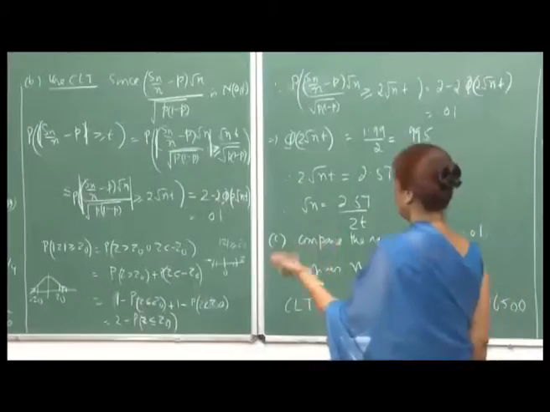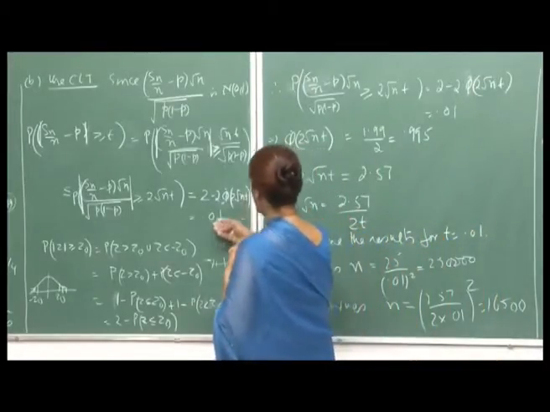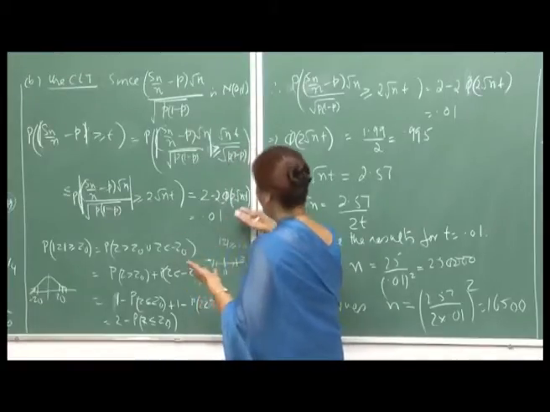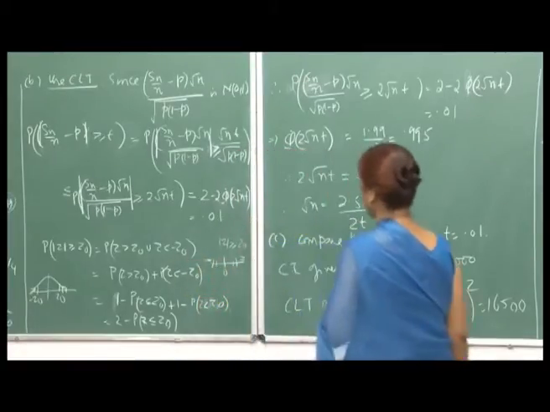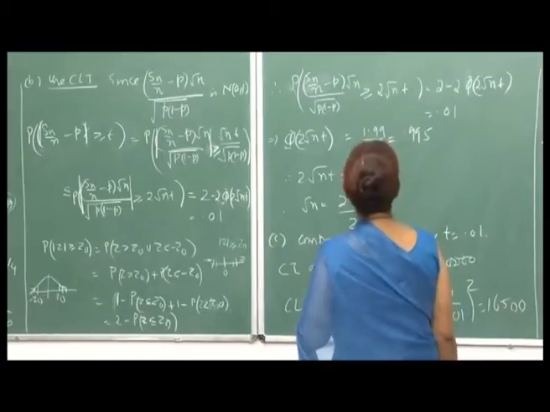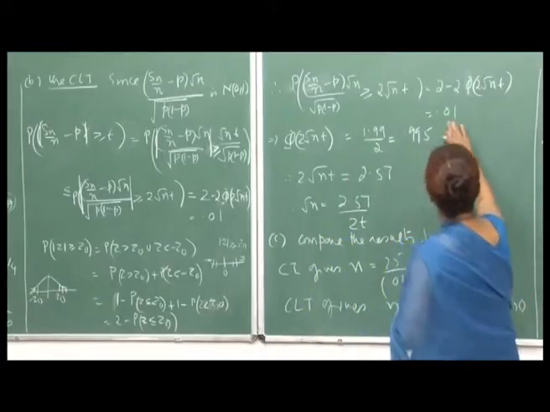So, we are finding the value of n for which this will be equal, and then for higher values of n, this will always be less than 0.01. Okay. And so, this is 0.01.